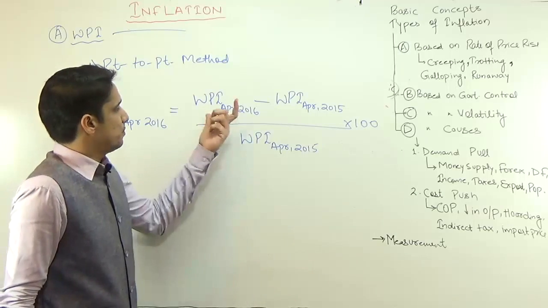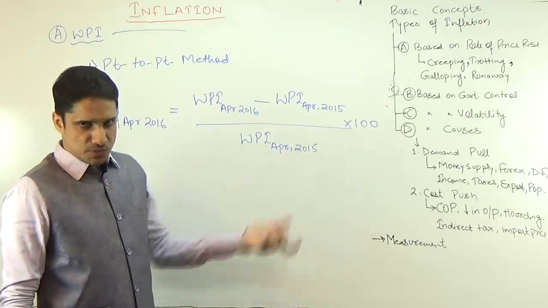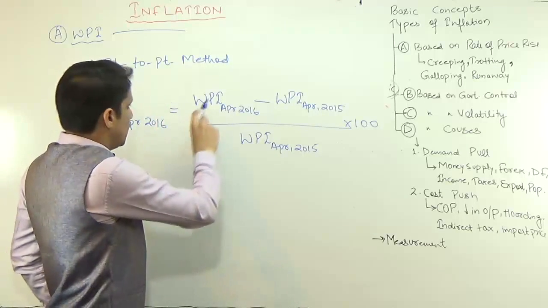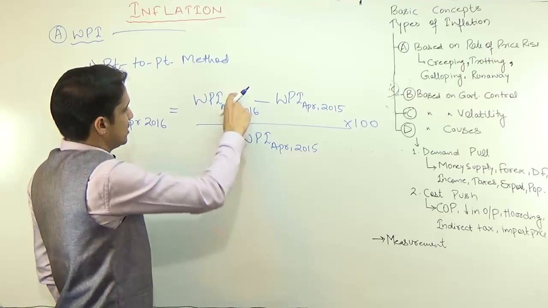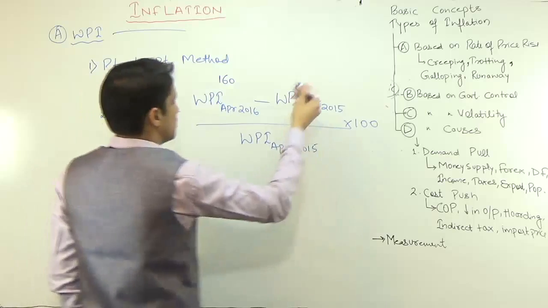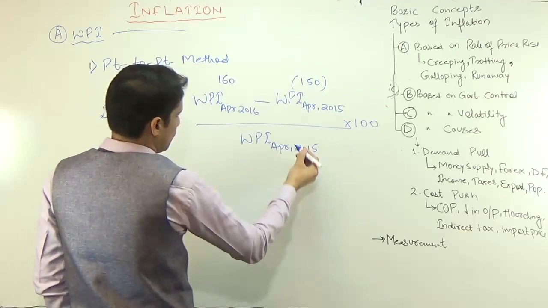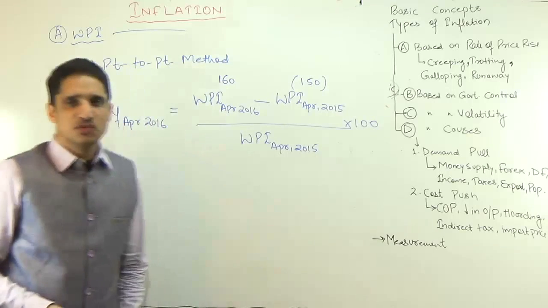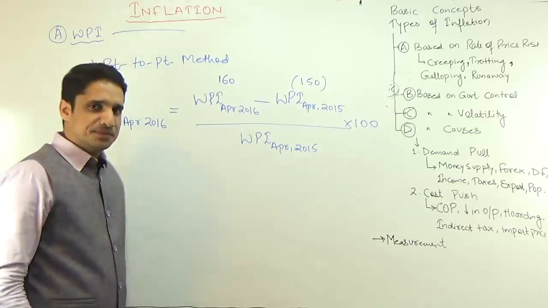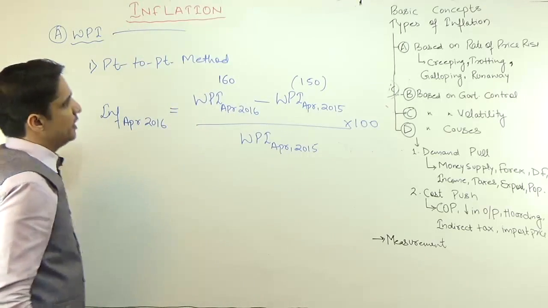Profit percentage equals profit, that is selling price minus cost price, upon cost price into 100, because cost price is the base. Similarly, inflation in April 2016 equals WPI in April 2016 minus WPI in April 2015, upon WPI in April 2015, into 100. Suppose the value is 160 and the value of WPI in April 2015 was 150. So (160 minus 150) upon 150 into 100 will be the value of inflation in the month of April 2016. In the newspaper, this point to point method is being used.